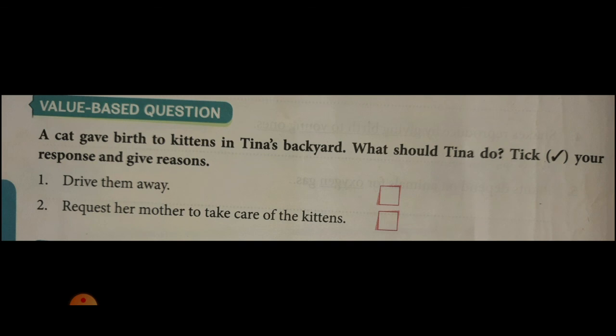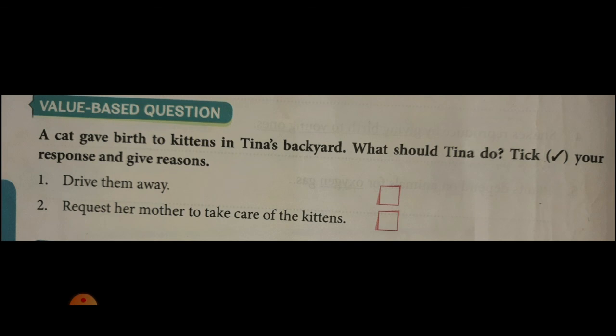Then what should Tina do? Two answers are there. Drive them away, means send out that cat and kittens, or request her mother to take care of the kittens.